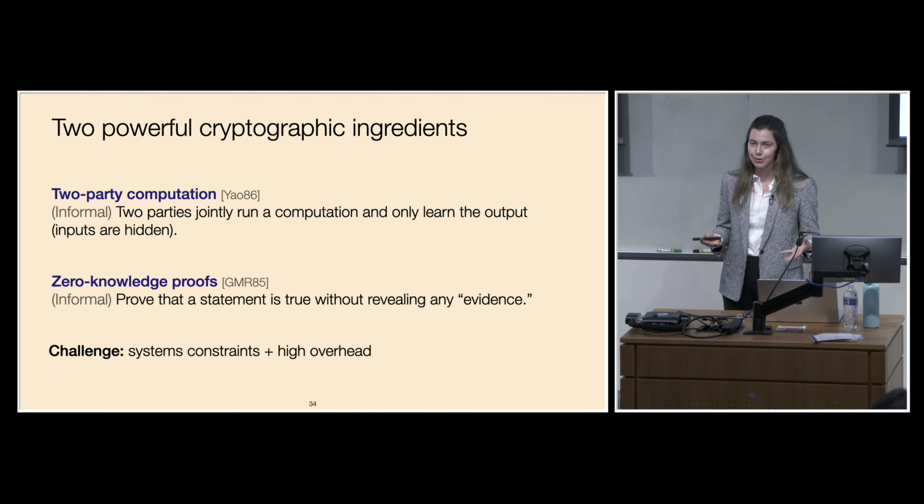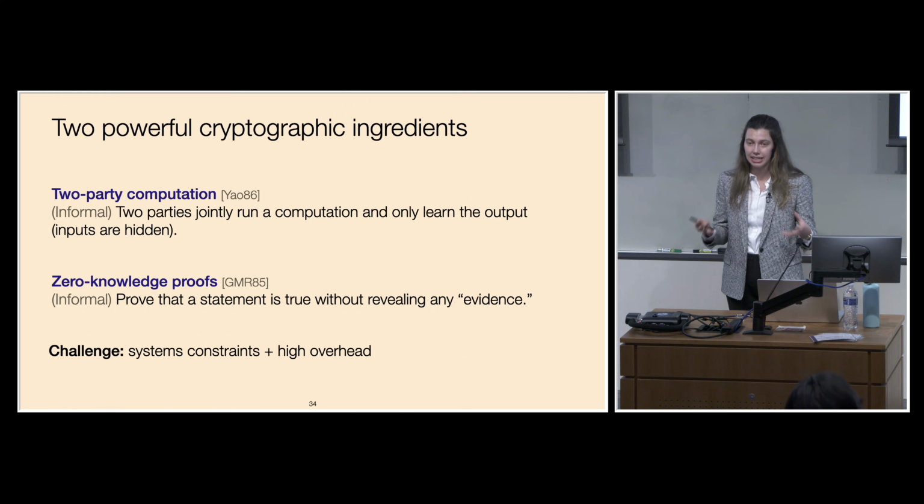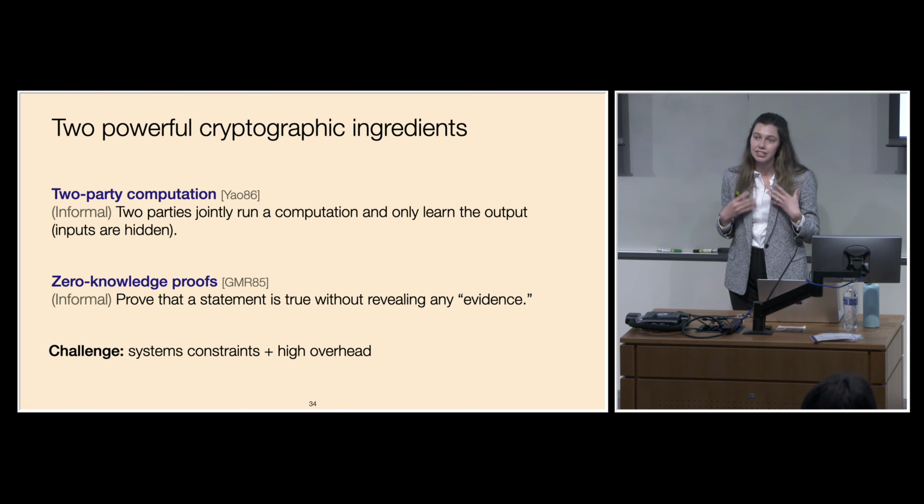And we're also going to use zero-knowledge proofs. So these allow us to prove that some statement is true without revealing any evidence for why this is the case. Both of these can allow us to achieve the properties that we want in theory, but the challenge is instantiating these efficiently in practice. So how can we tailor these tools to a particular system setting in order to reduce the overheads?